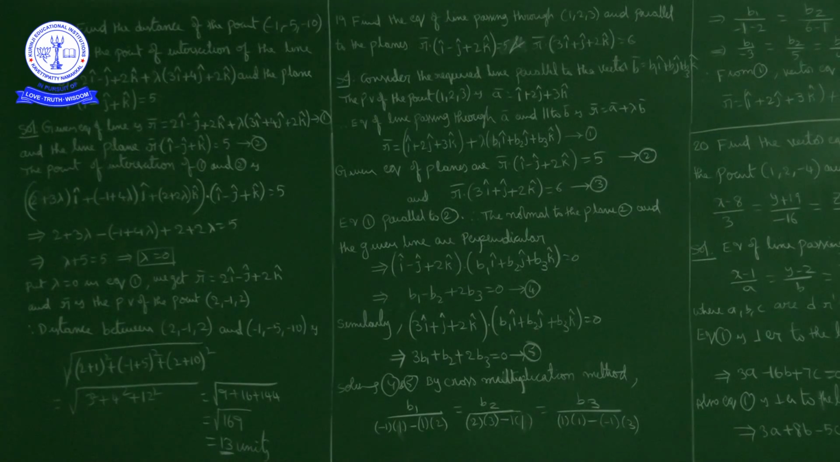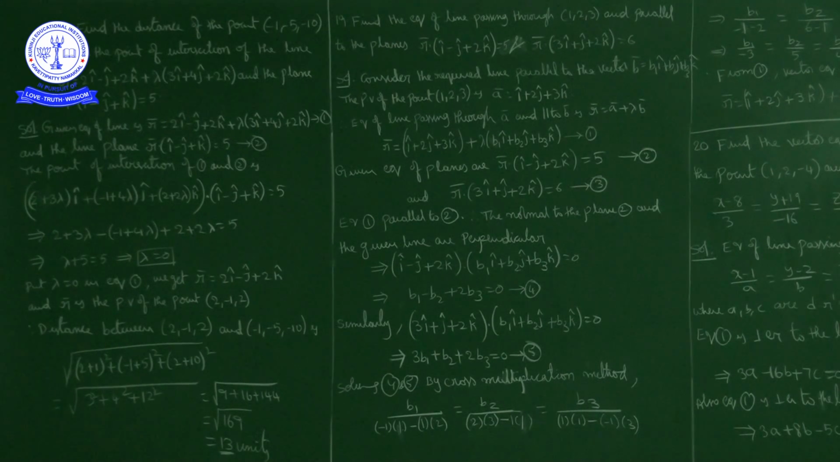After simplification, lambda wise: 2 lambda plus 3 lambda plus 2 lambda is 5 lambda, 5 lambda minus 4 lambda is lambda. The constants: 2 plus 1 is 3, plus 2 is 5. So lambda plus 5 is equal to the right hand side, which is 5. So lambda plus 5 is equal to 5, so what is the lambda value? 0. Lambda value is 0.